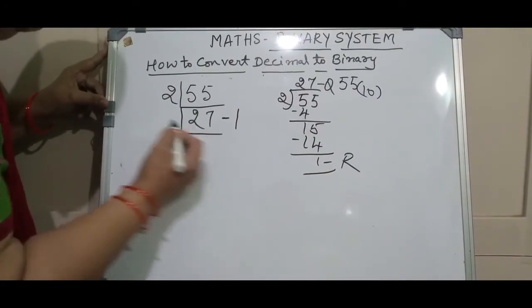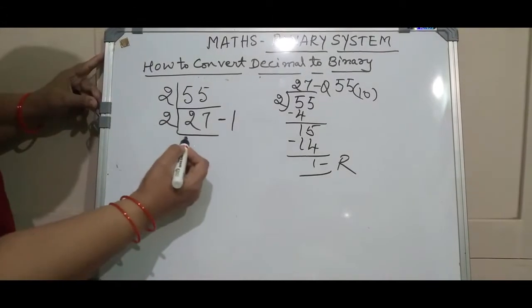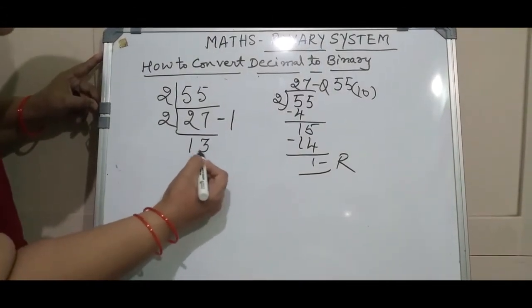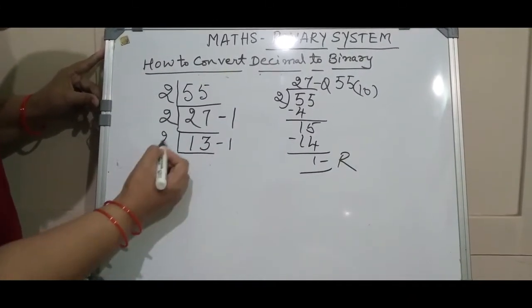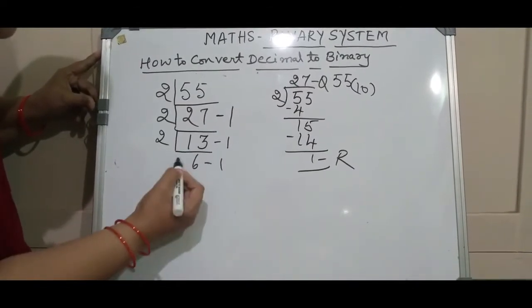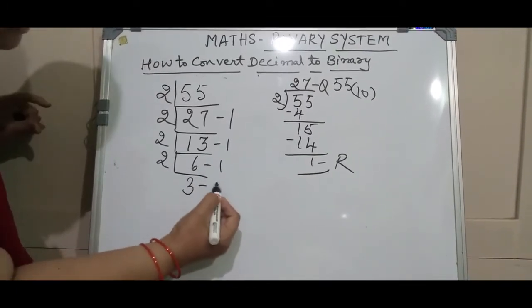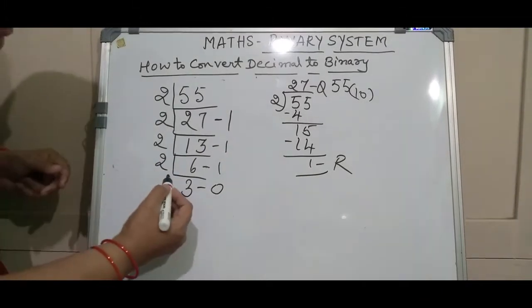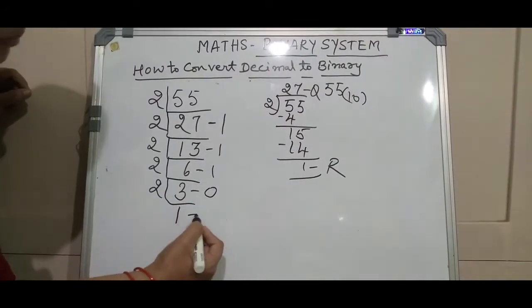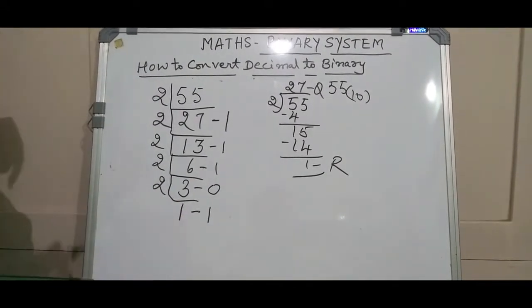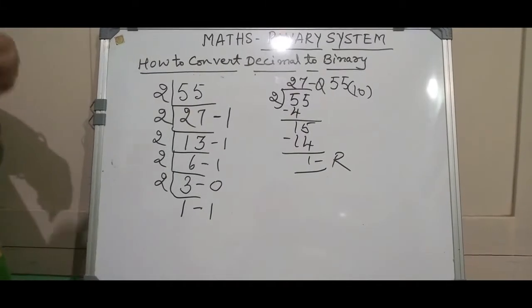Again, let me repeat this process. Let me divide the number 27 by the number 2. So this is again 2 1s are 2 and 2 3s are 6. Again the remainder will be 1 here. And next is 2 6s are 12. Again the remainder is 1. And 2 3s are 6 means here the remainder will be 0. And in the last we have to write here, see 2 1s are 2 and the remainder will be 1. This remainder also you should not forget to write. I have taken all the remainders here, it will be 1 or 0 obviously.